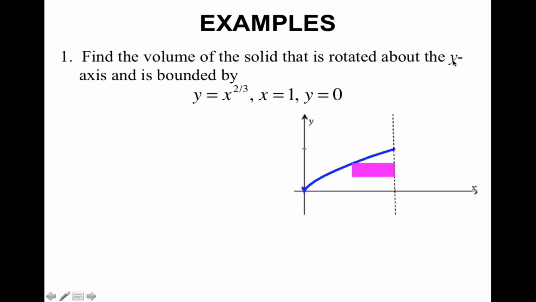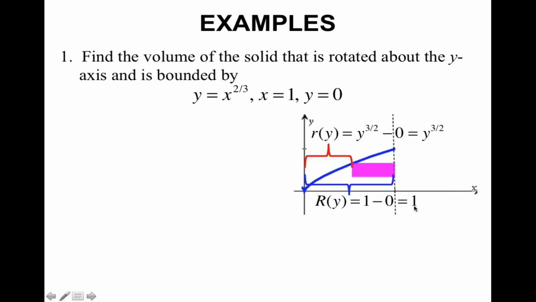Since I'm rotating about the y-axis, that automatically tells me that I have to be in terms of y, and I'm going to have horizontal rectangles. Go ahead and find the outer radius. That means I need to use the curve that is furthest away from the axis of revolution, the y-axis. In this case, that is x equals 1. So I'm going to take right minus left, and I get that my outer radius is 1.